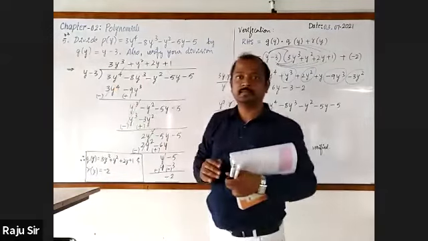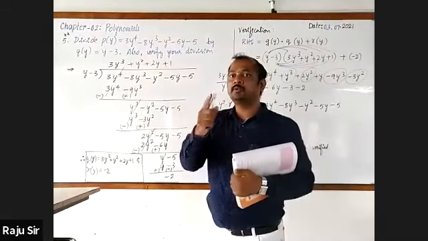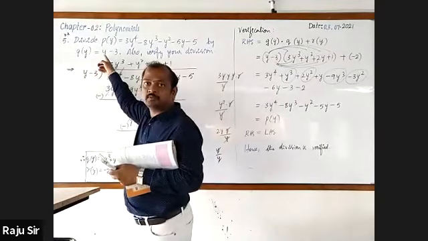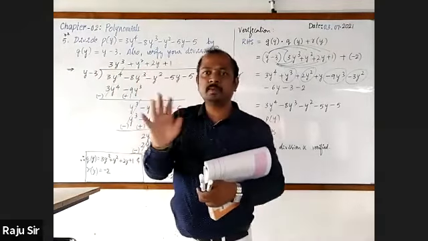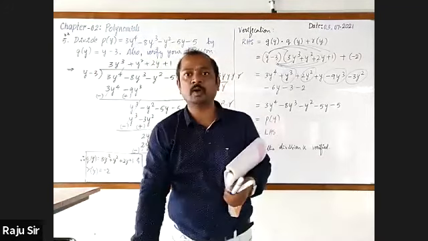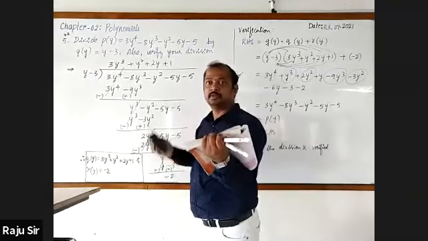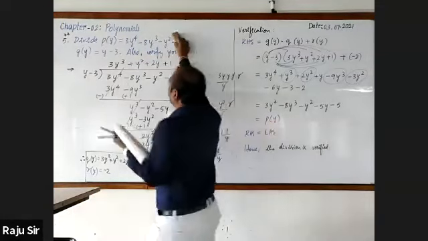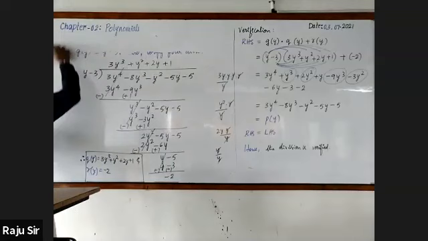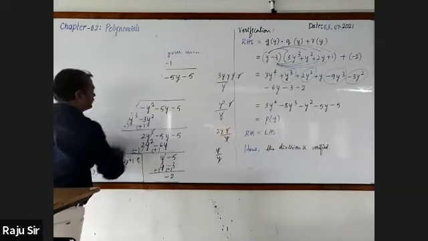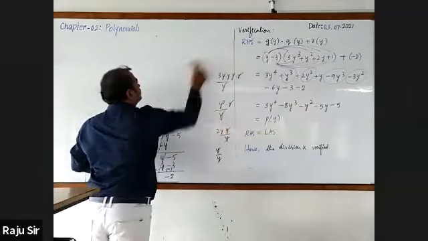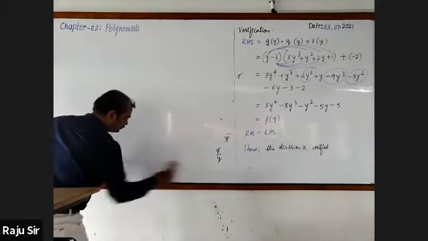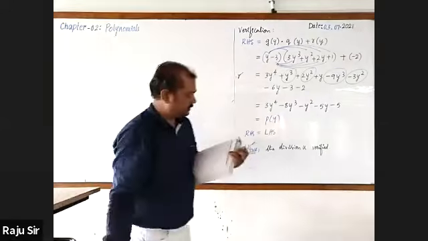Now let me take one example where the coefficient of the variable will be some number. Sixth one.